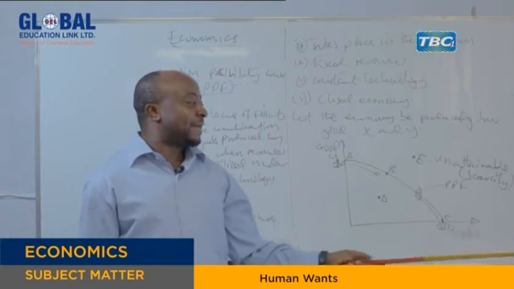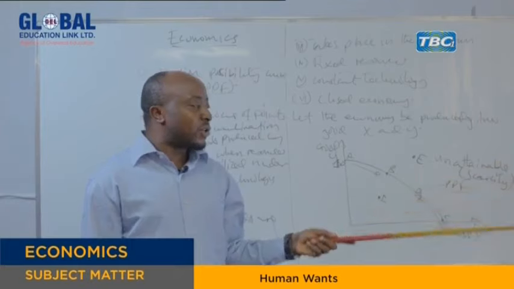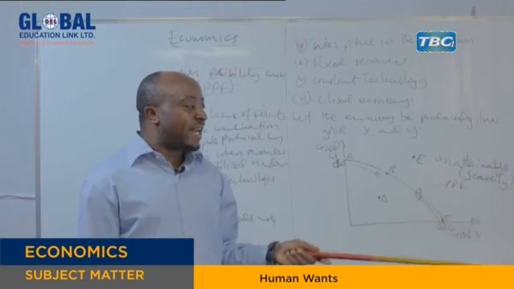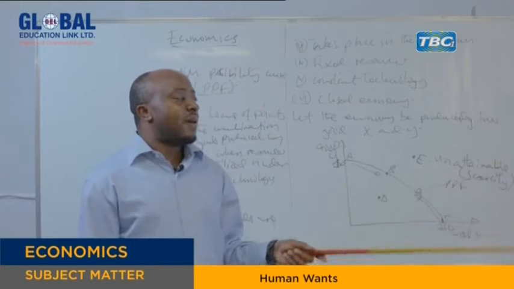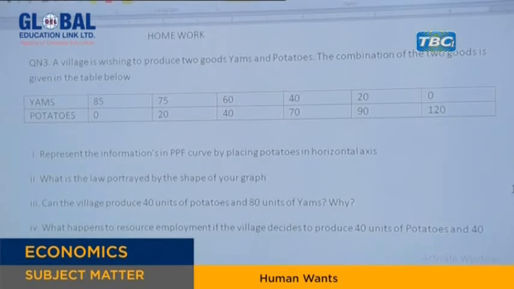Then the last part: what happens to resource employment if the village decides to produce 40 units of potatoes and 40 units of yams? You have to explain in terms of employment of a resource. Will there be overemployment? Will there be full employment? Will there be underemployment? Explain what will be happening to the employment of the resource when the village decides to produce these units.